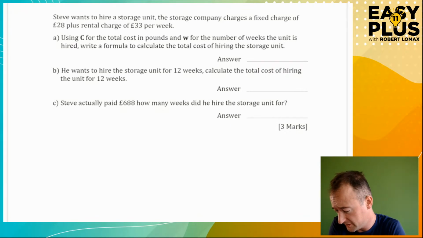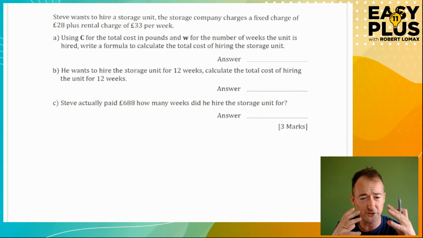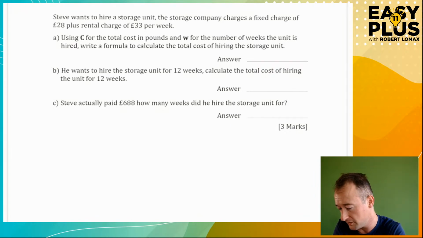Here's Steve. He hires a storage unit. Okay, so you've got stuff from your house. You're moving house. You want somewhere to store the furniture because you're not moving in on the same day you move out, for example. The storage company charges a fixed charge £28 plus rental charge £33 per week. We will unpack that. So C is going to be the total cost in pounds, and we want a formula for the total cost.